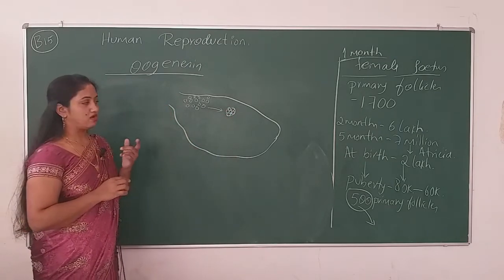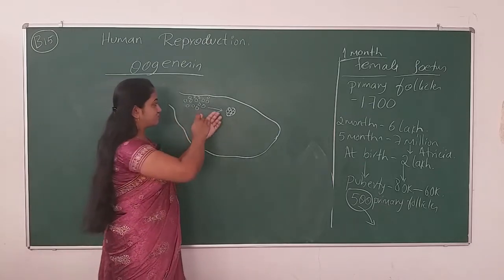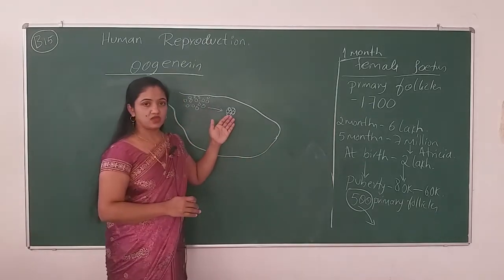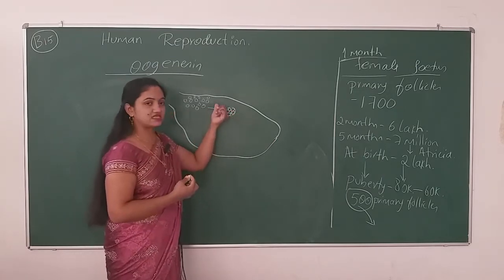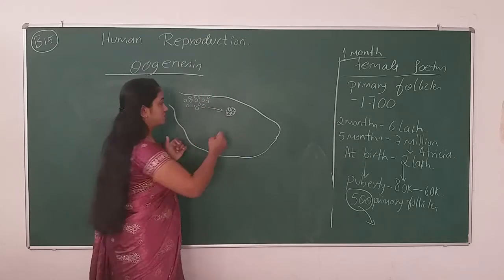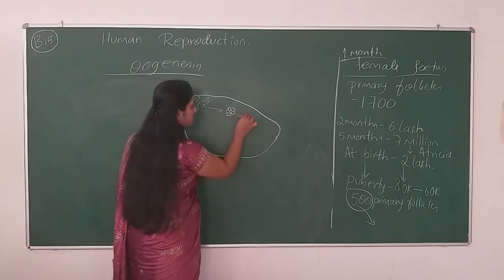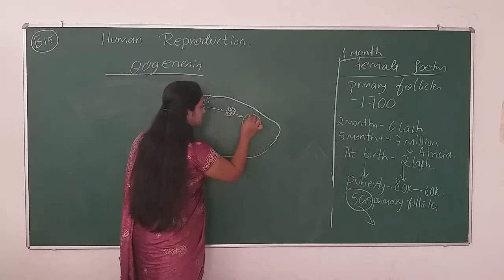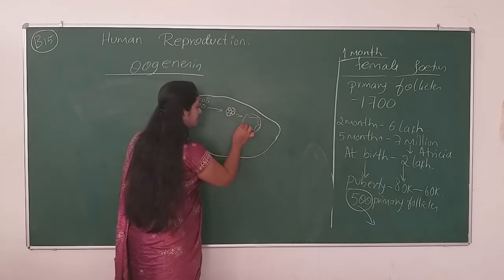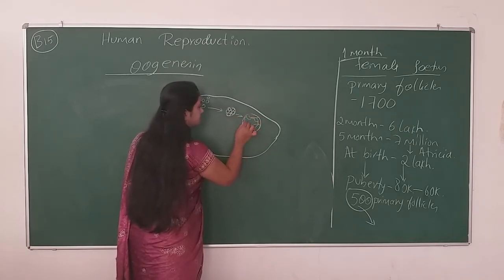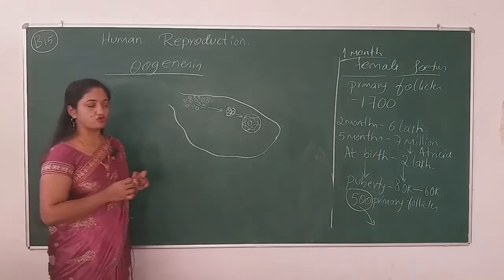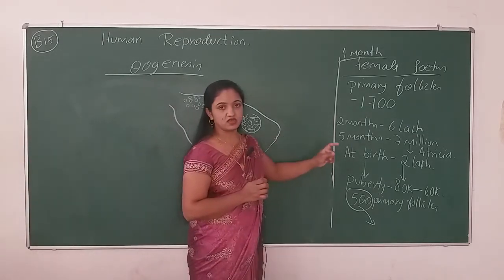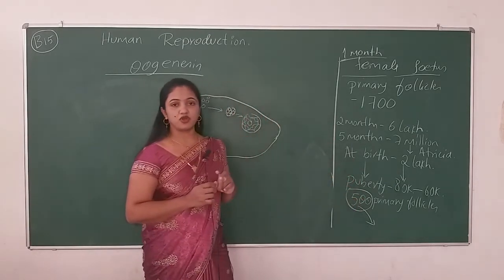Why so? Because it has to undergo some division. It has to nourish itself by these cells. Okay, so later on it will keep on developing some cells. The primary follicle remains as it is, having 2n, having diploid chromosomes. Don't forget, it contains diploid chromosomes.